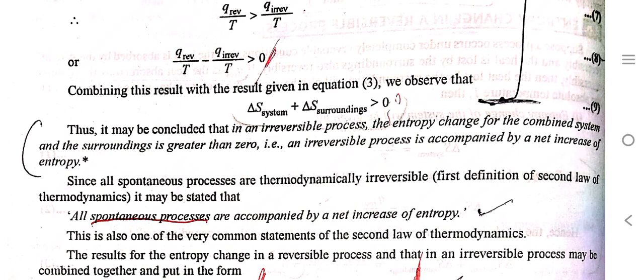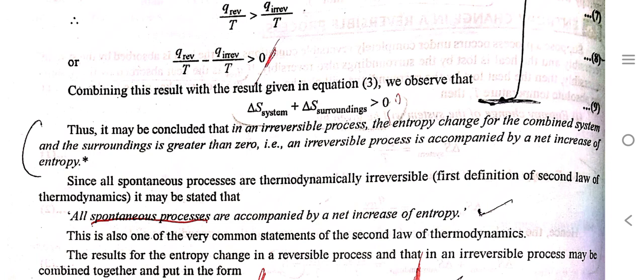Now we know that work done in a reversible process is the maximum work. So the work done in a reversible process is greater than the work done in an irreversible process. Since internal energy is a state function, the value of delta U is the same whether the process is carried out reversibly or irreversibly. So delta U is equal to Q reversible minus W reversible, equal to Q irreversible minus W irreversible. Combining both equations, Q reversible upon T minus Q irreversible upon T is greater than 0.